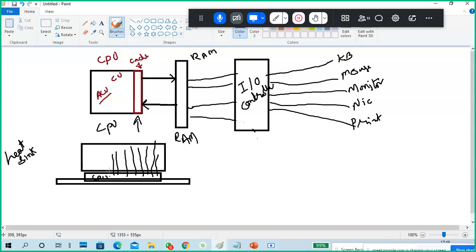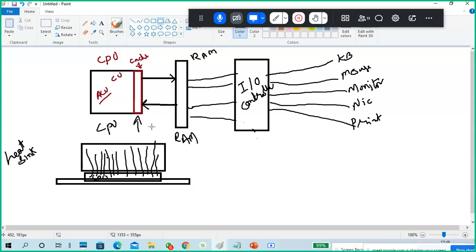The heat sink is made of aluminum alloy, meaning aluminum plus some other components. It is very lightweight and absorbs heat very fast compared to other metals. Whenever the CPU gets heated, the heat sink absorbs the heat from it.